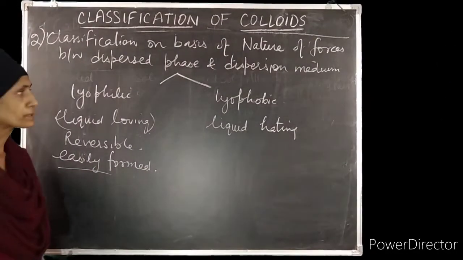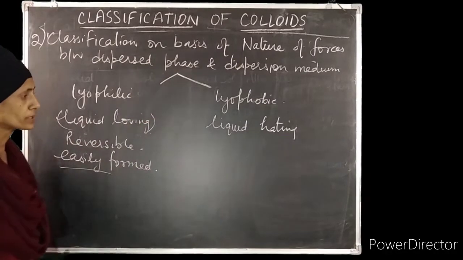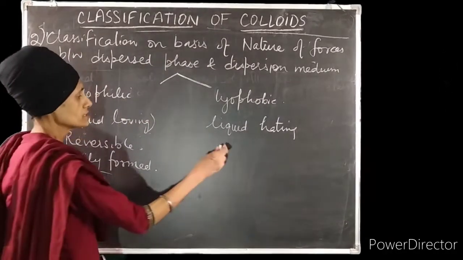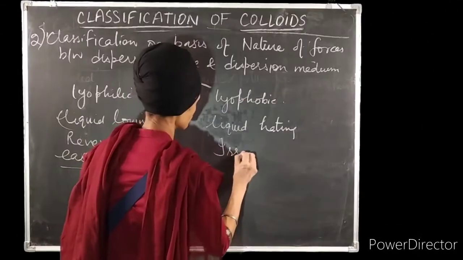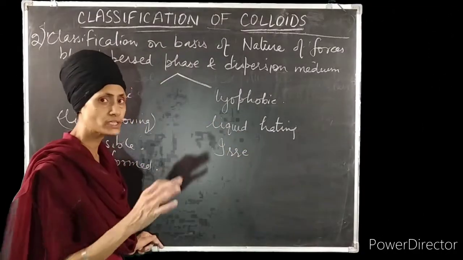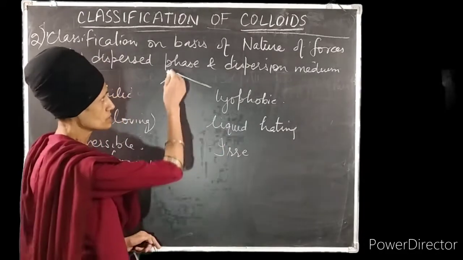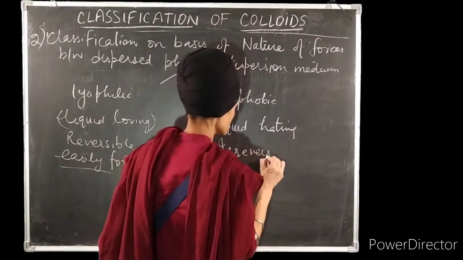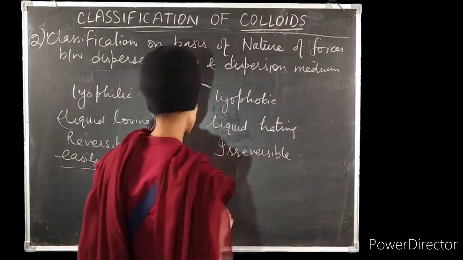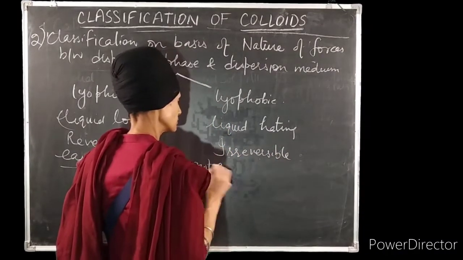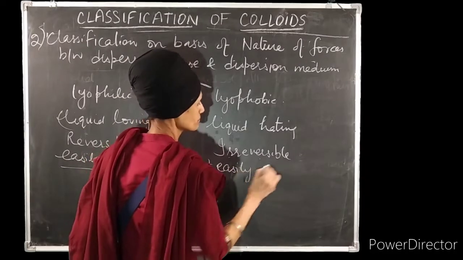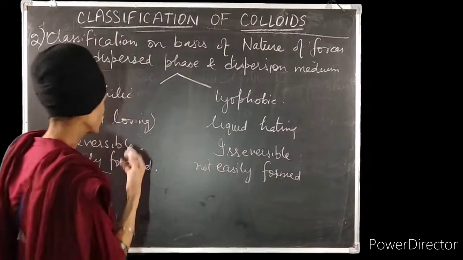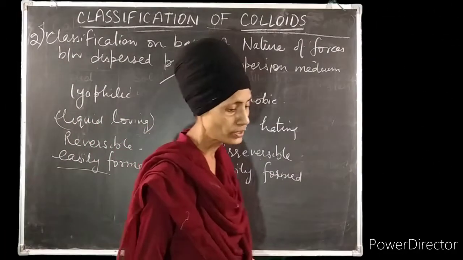They are formed easily by just mixing the dispersed phase and dispersion medium, but lyophobic colloids cannot be easily formed by simple methods, and they are of irreversible nature. Once they are coagulated, they cannot be reconstituted by just mixing the dispersed phase and dispersion medium. So we call them irreversible in nature. Moreover, they are not easily formed.